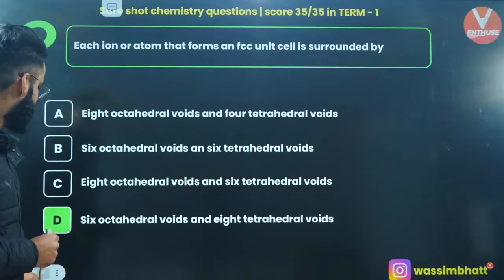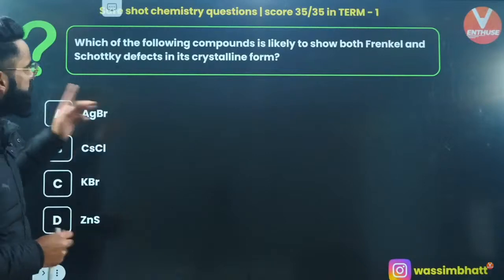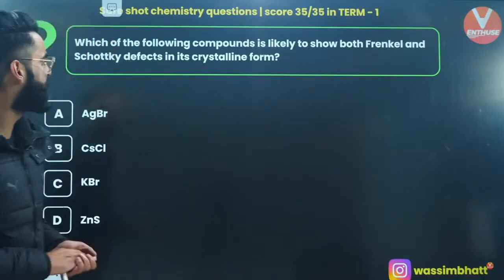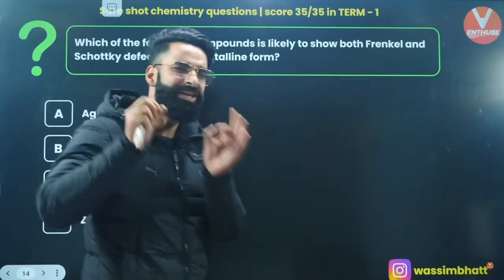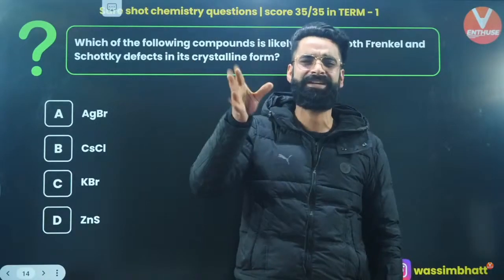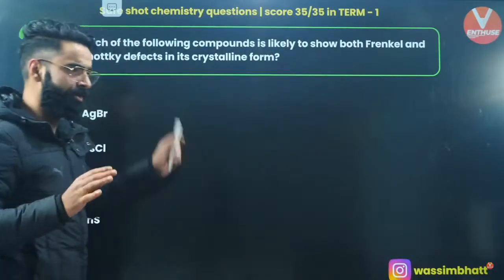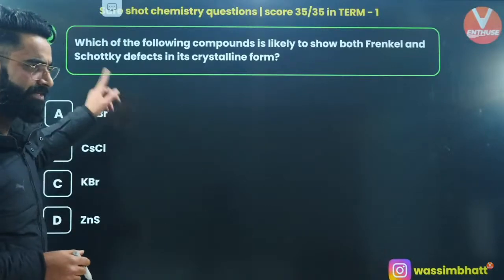Okay? Let's jump into one more question, my dear people. Which of the following compounds is likely to show both Frenkel and Schottky defect? It's a very common question, and this question has been asked many a times in your JEE Mains as well. And I'm sure you'll be remembering it. Yeah? Let me know first.